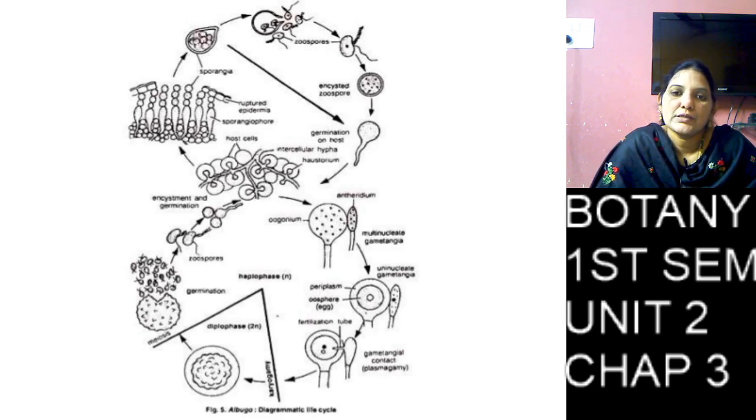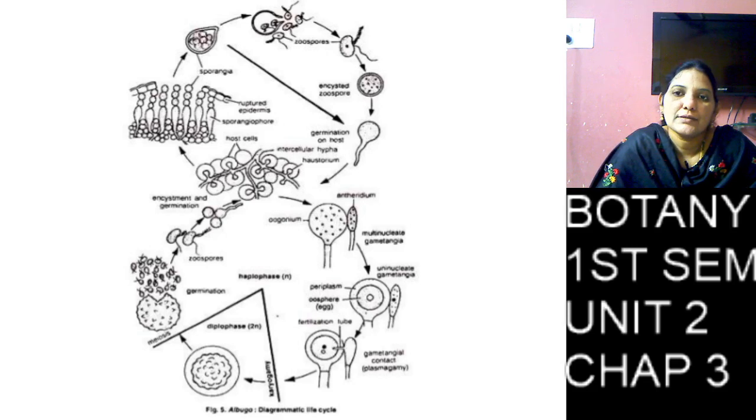So here the oogonium forms one outer layer, the tuberculate layer, and an inner very thin layer. So it forms one round shape structure, that is called oospore.